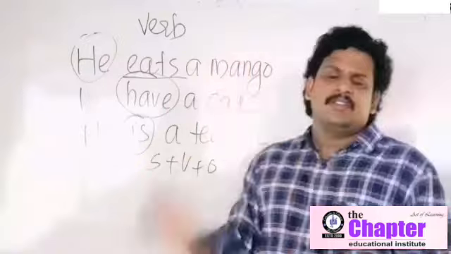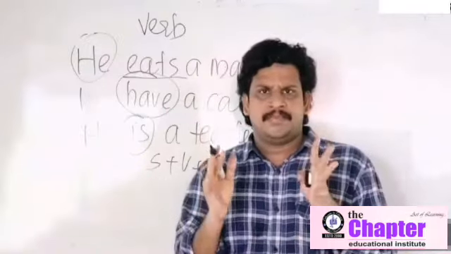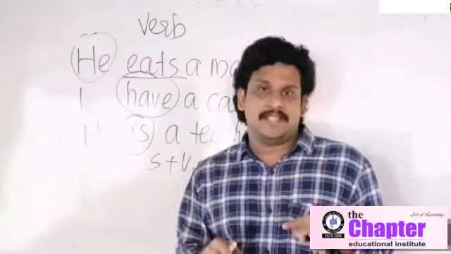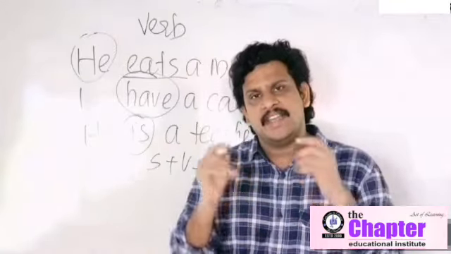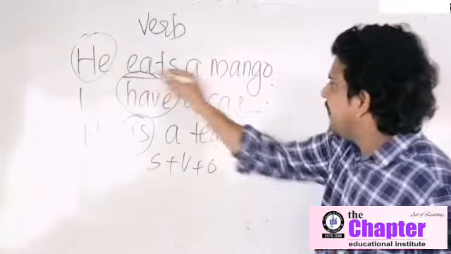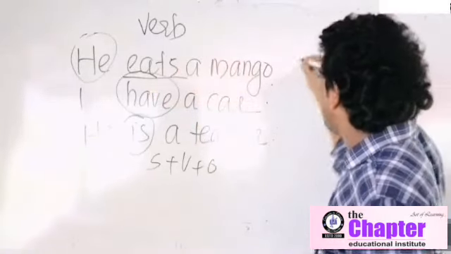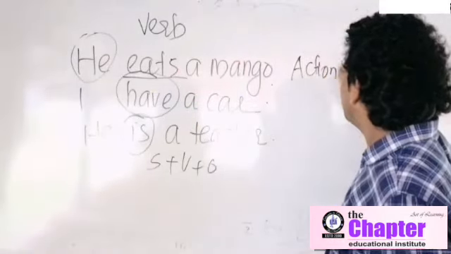Eats, have, is. What is the definition of a verb? You are all familiar with the definition. Verb denotes an action. Verb denotes an action. Let me check it. He eats a mango. Eats. Action. No doubt. Then you are right.